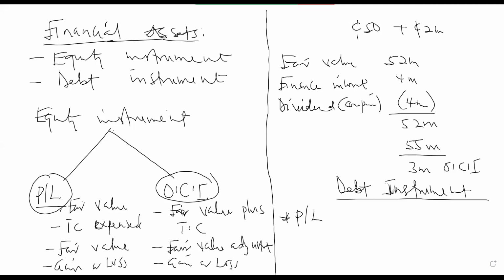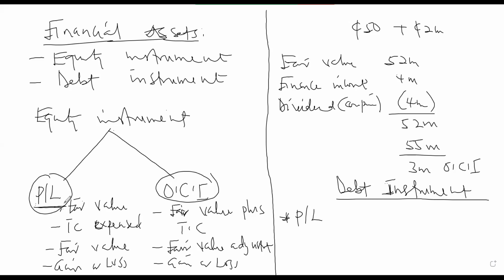If there's any increase, the increase will be charged as a gain to profit or loss. If there is a loss, it will be charged to profit or loss because the instrument is classified through profit or loss. All right, let's come here. The issue about the profit or loss over here is the same as this one: transaction cost expense, discount expense, fair value adjustment at the end of the year, gain or loss to profit or loss.